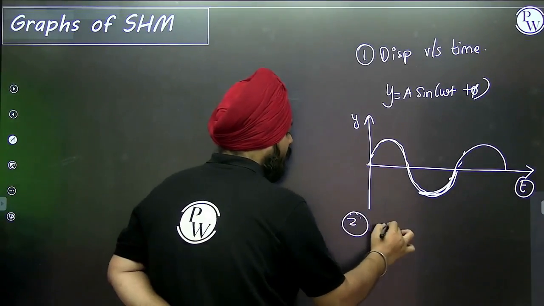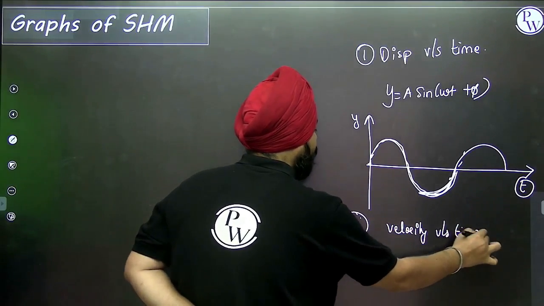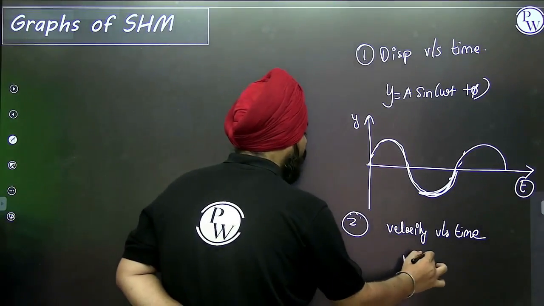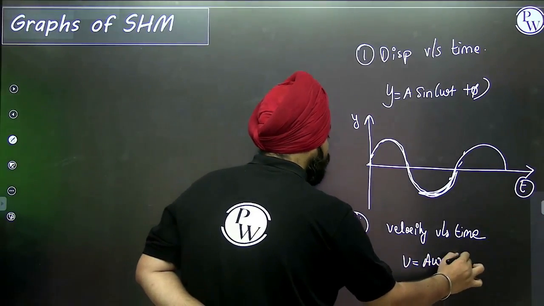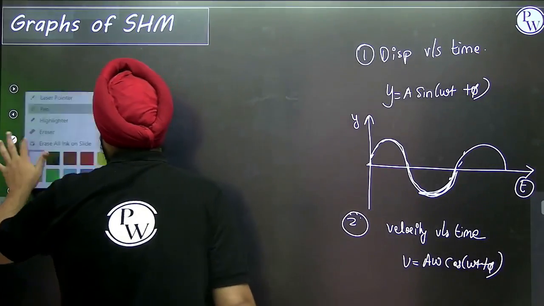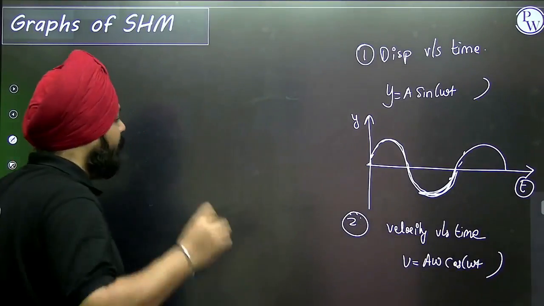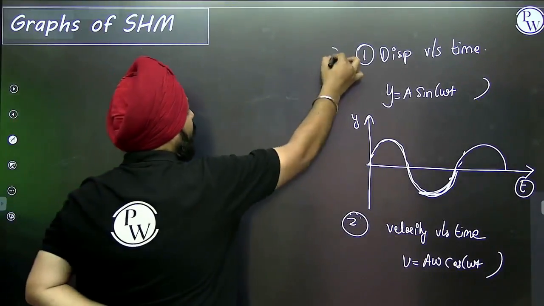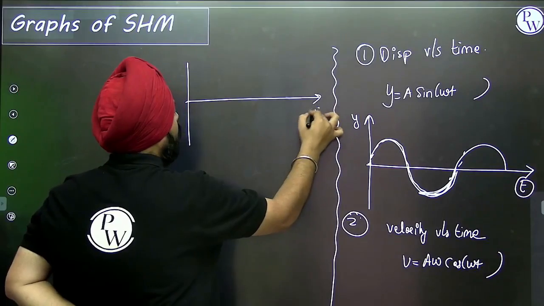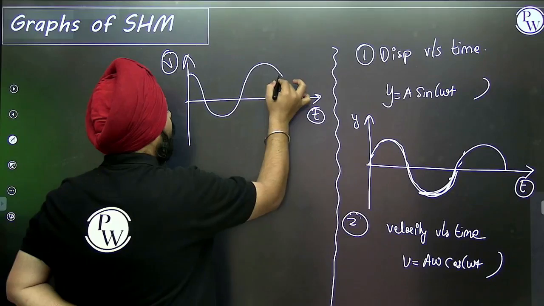Second, the velocity versus time graph. v is equal to A omega cos of omega t plus phi. Okay, let's move on. We can remove this phi. Now the velocity versus time graph. What will happen here? This is the variation of velocity.